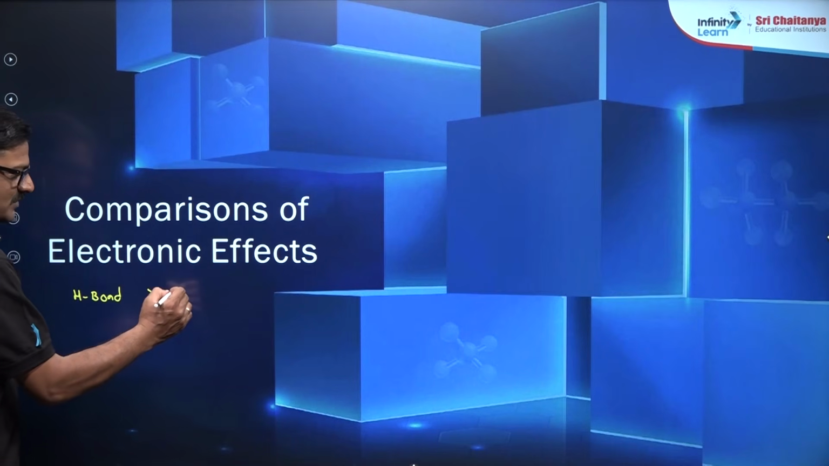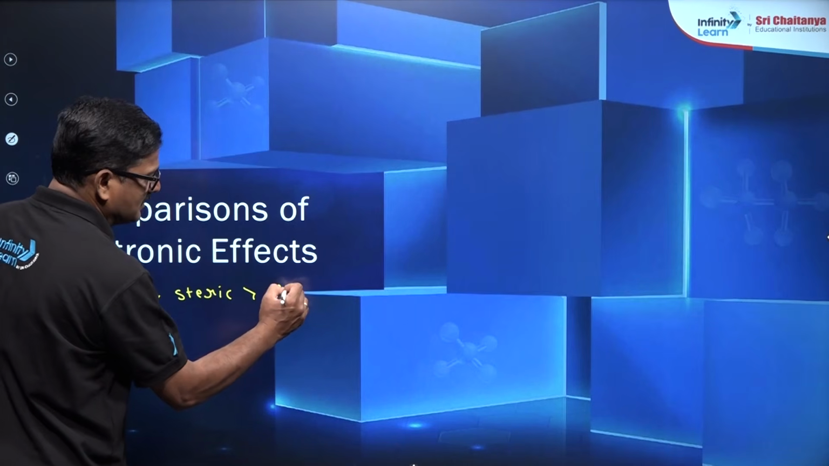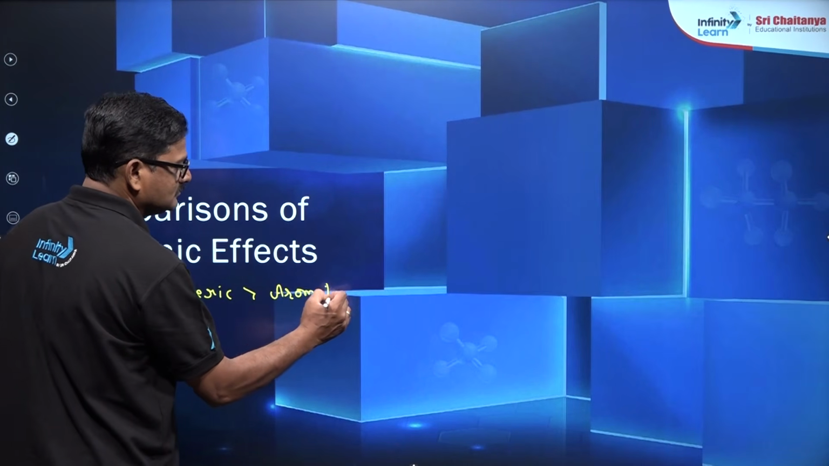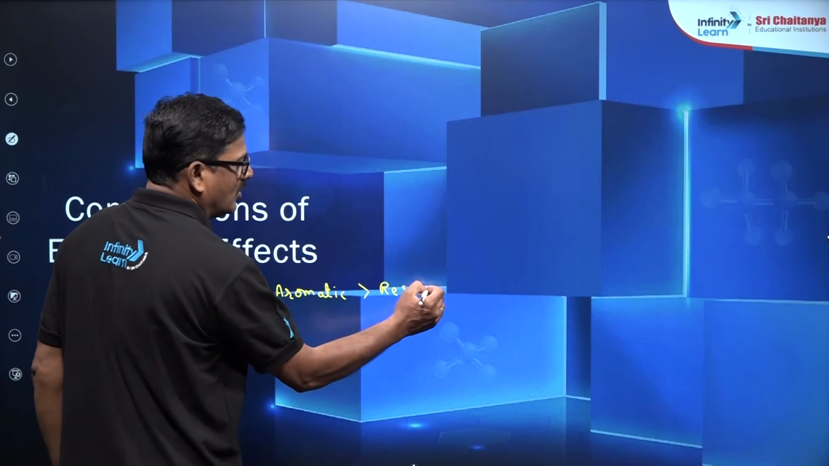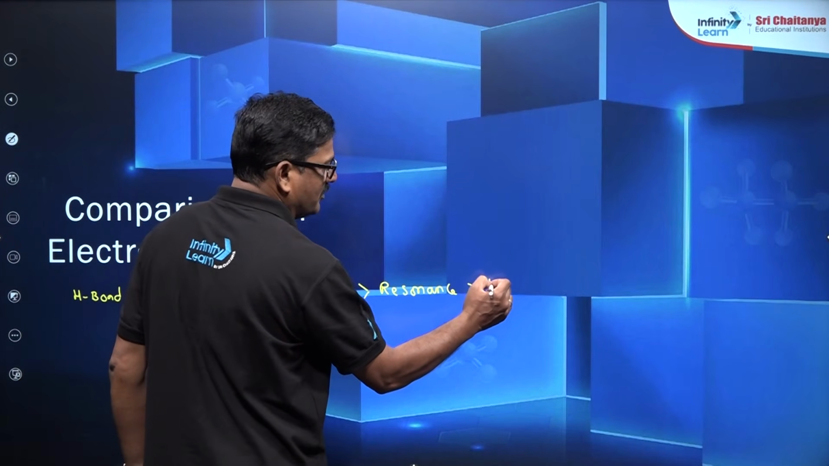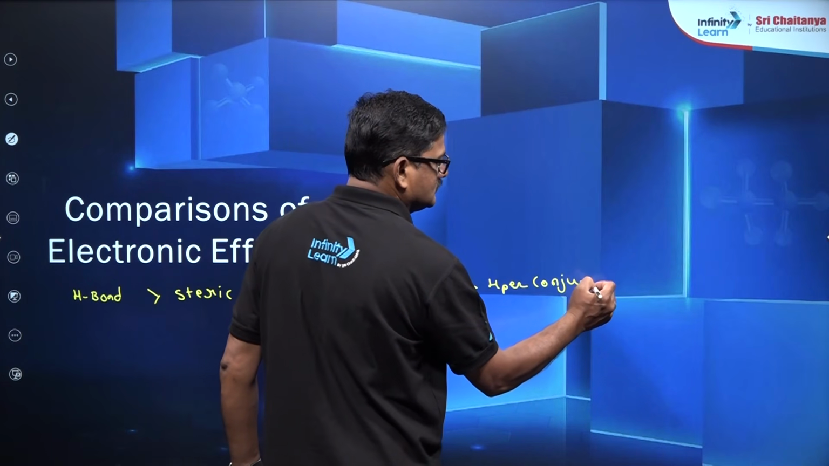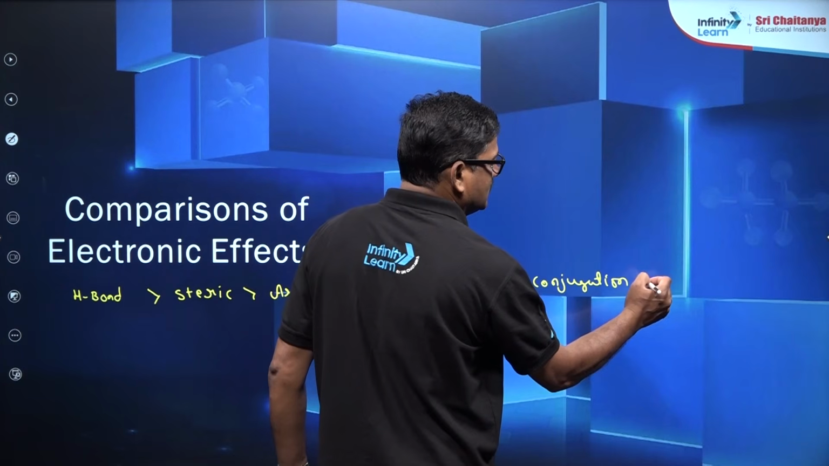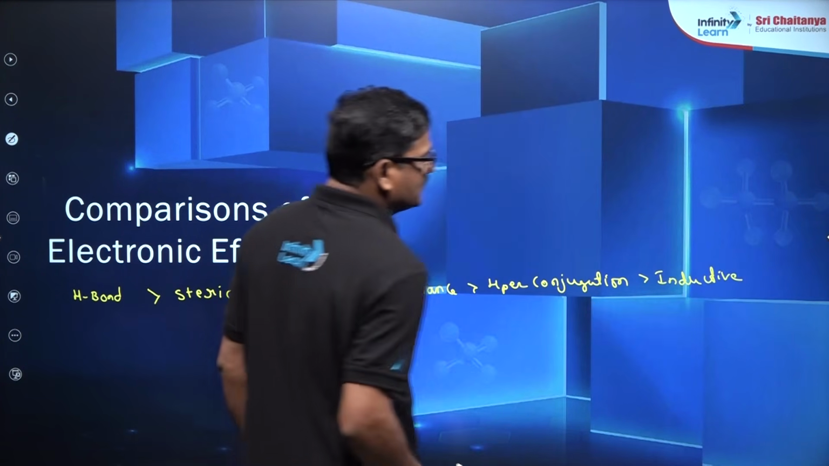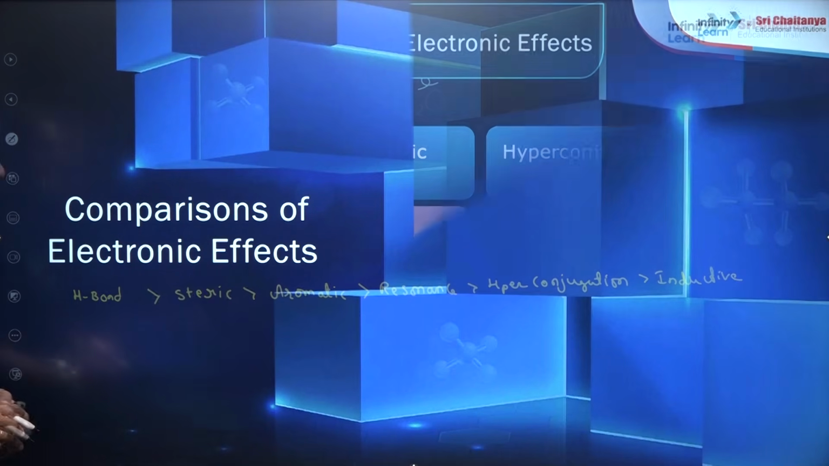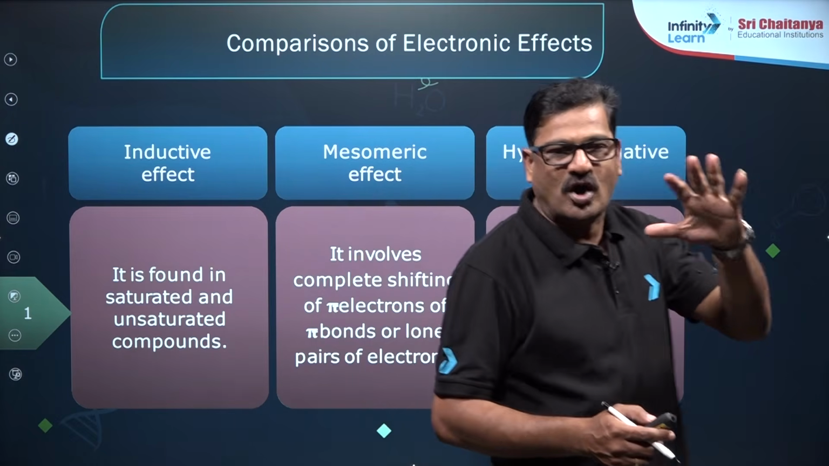is more effective than the steric effect, then the aromatic effect, then you can write the resonance or mesomeric effect, then hyperconjugation, then the inductive effect. These are the various effects that I want to show you, and in the same way, for the inductive effect, mesomeric effect and hyperconjugation effect, let us have a short recap.